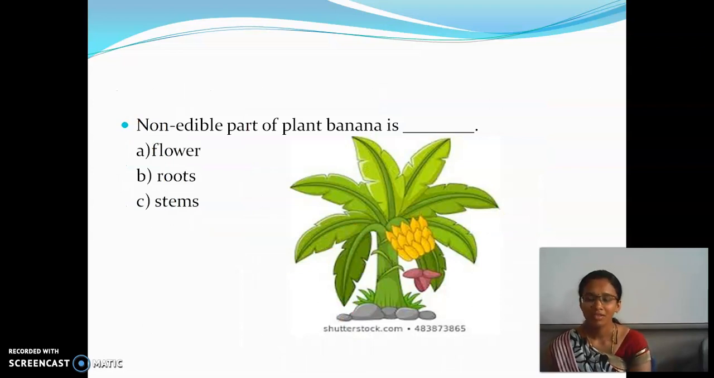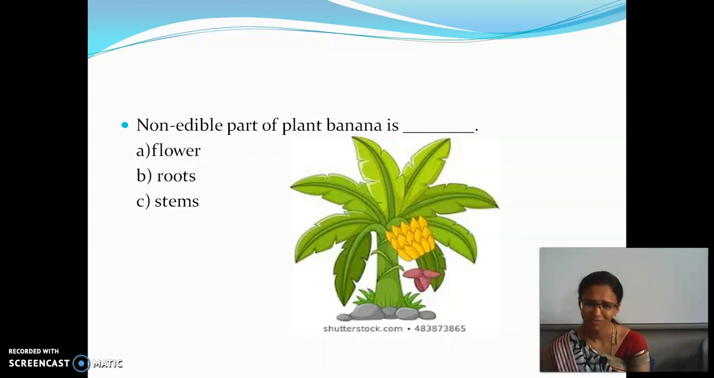Now try to answer this question. The non-edible part of the banana plant is: your options are flower, roots, stem. Tell me your answers now.